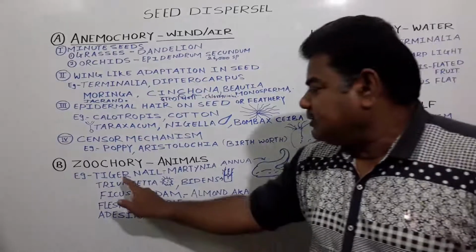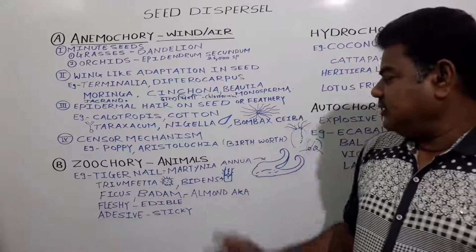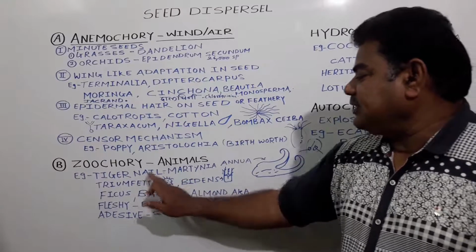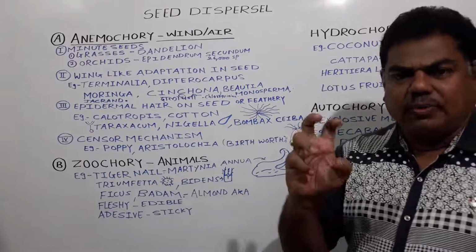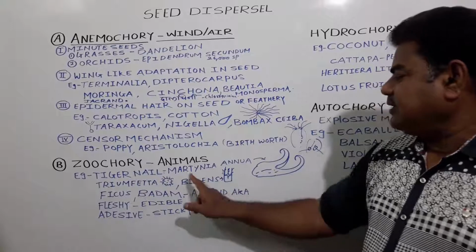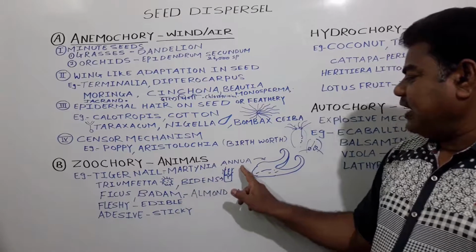For example, in case of tiger nail, that is the common name. The botanical name is Martynia annua.